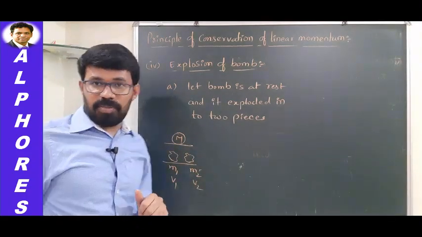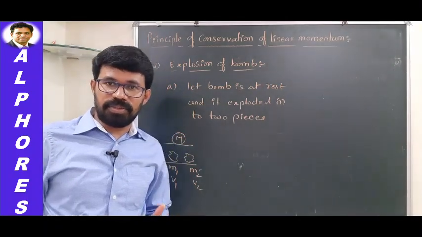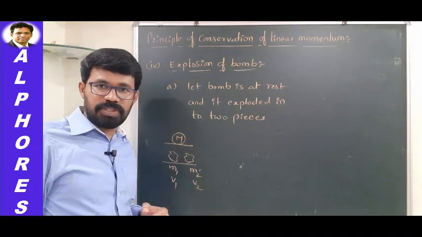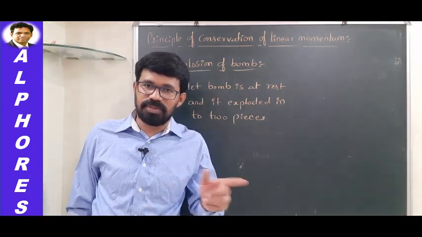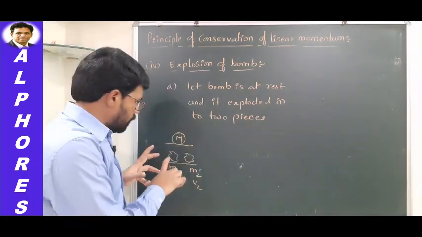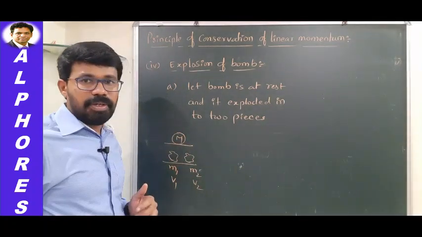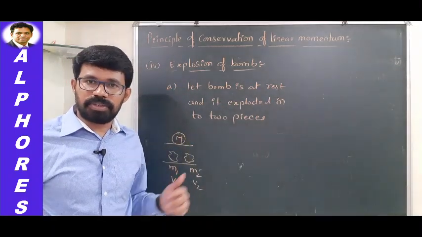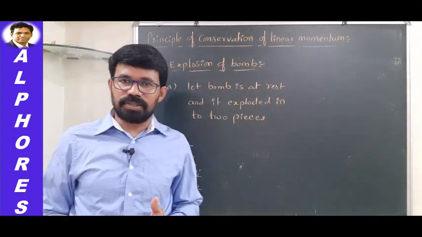Initially, what is the velocity of the bomb? The bomb is at rest, so initial velocity is 0. Initial momentum will be 0. But after the explosion, what has happened? It was divided into two pieces, and those two pieces were moving with velocities v1 and v2. Their masses were m1 and m2. Okay, so let us try to apply conservation of linear momentum here. And before going with the application of the law of conservation of linear momentum, first try to understand whether this system is an isolated system or not.